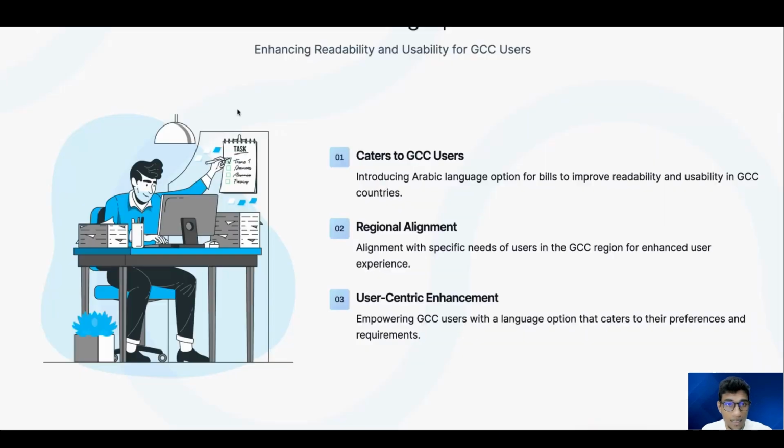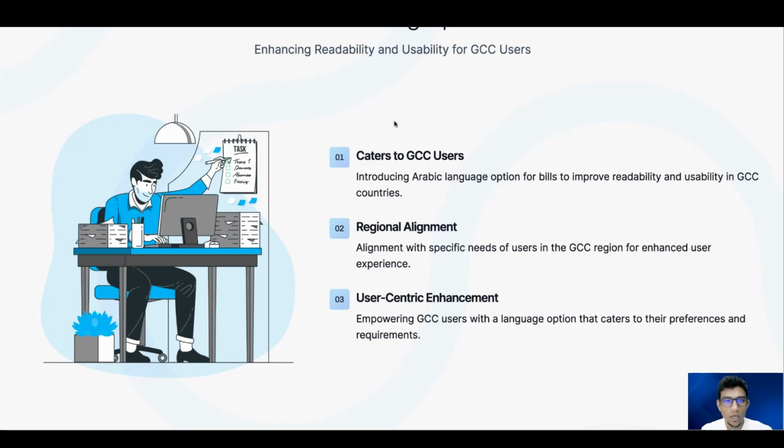If there are any doubts related to Arabic billing options, you can ask me now. I'm here to explain it. No doubts. Okay, everything is clear. Everything is clear from Vidyasagar as well.